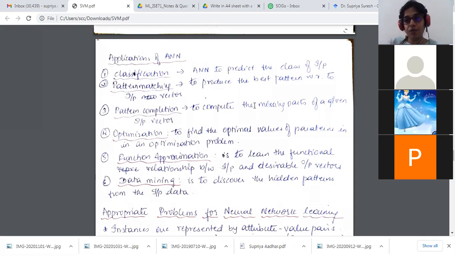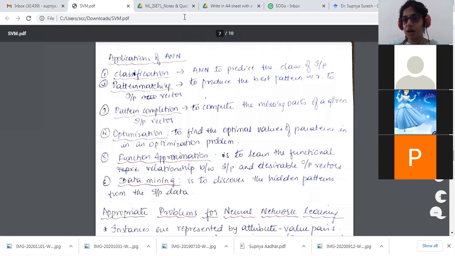Okay, what are the other types of patterns that you have? Identifying with respect to, so that comes under one part of it. Pattern matching. Pattern completion, to compute the missing parts of the given input vector. In case you have some missing vectors, you do not know the exact parameter of it, but still you're trying to come up with a pattern for that.